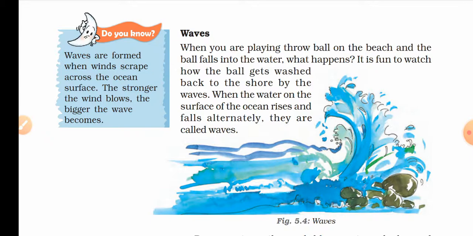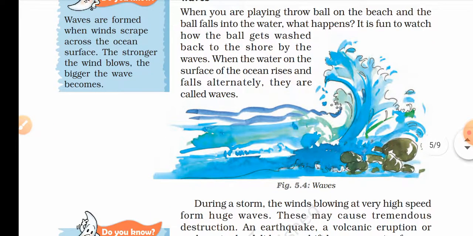And when the water on the surface of the ocean rises and falls alternately, they are called waves. Look, they are hitting the rocks, and what are they doing? They are jumping.